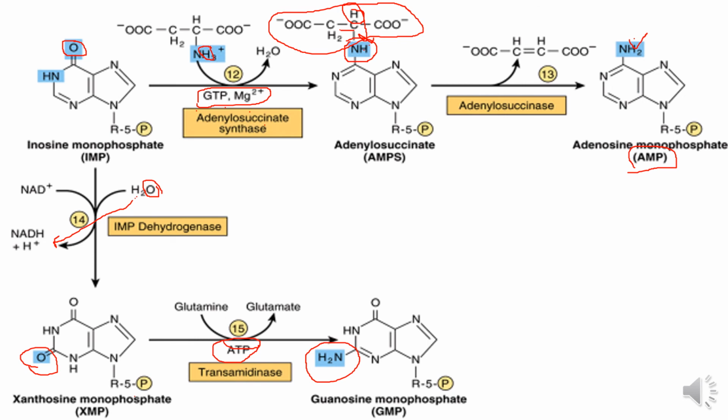Glutamine is the amino acid and this is the keto, and this one is converted into the amino group to form guanosine monophosphate. The synthesis of GMP is activated by ATP and the synthesis of AMP is activated by GTP.